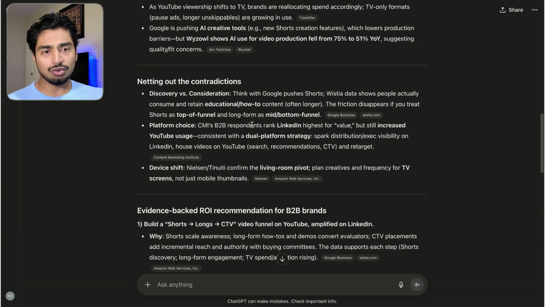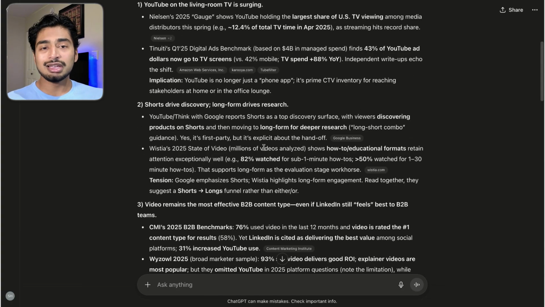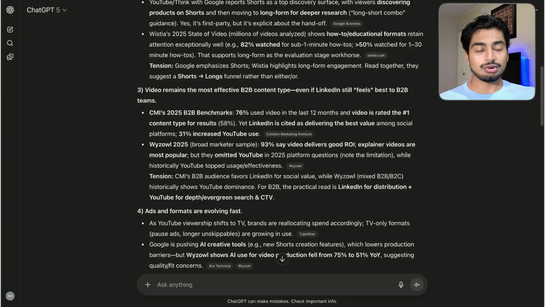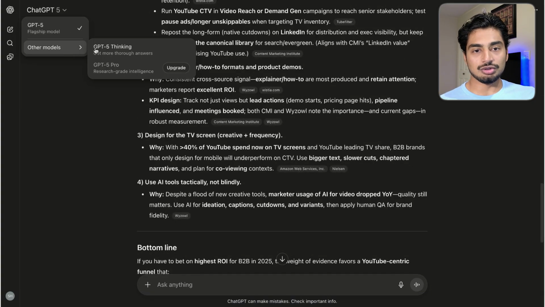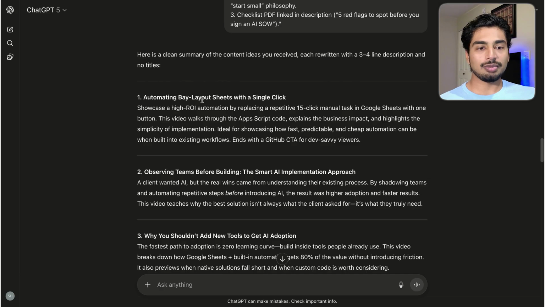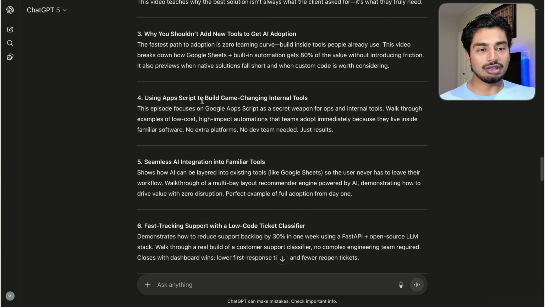And I'd say this is a win. This is much better than 4.0. Here's what 4.0 would have done. So this is the prompt from GPT-5. And although I can't switch back to GPT-4, you can see you don't have any options. What I can do is go to past chats. I had this chat a long time ago, and this is sort of the output.